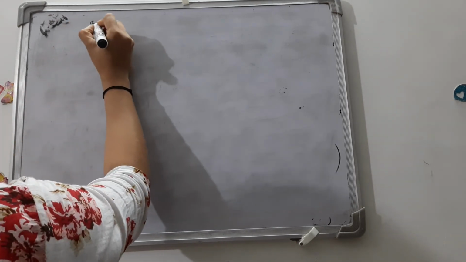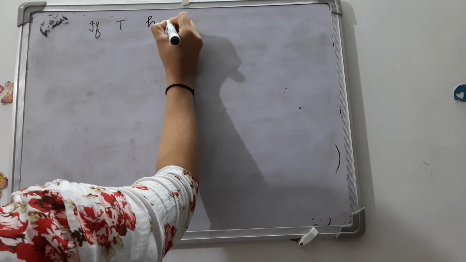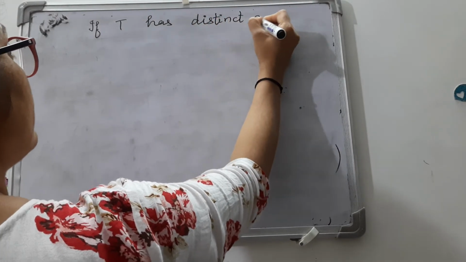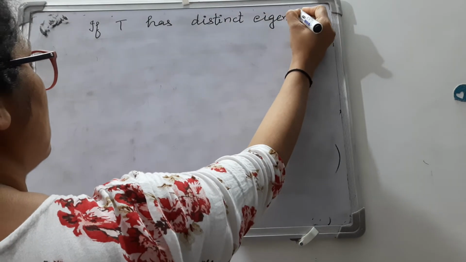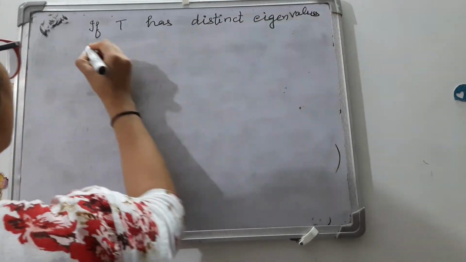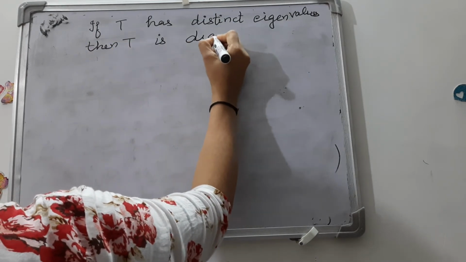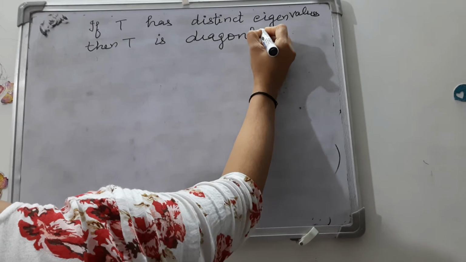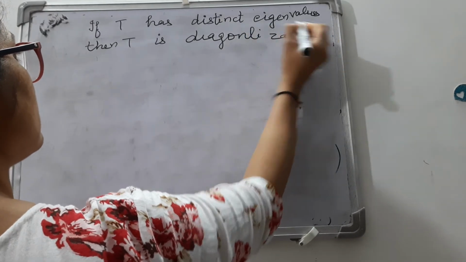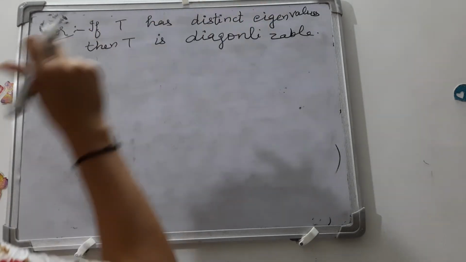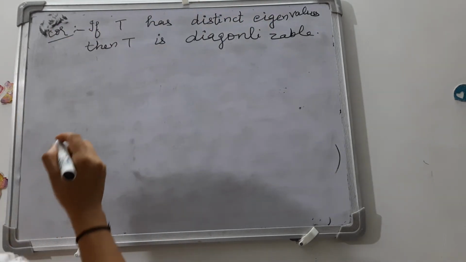If T has n distinct eigenvalues, then T is diagonalizable. This is the corollary of this theorem: if T has distinct eigenvalues, then T is diagonalizable.